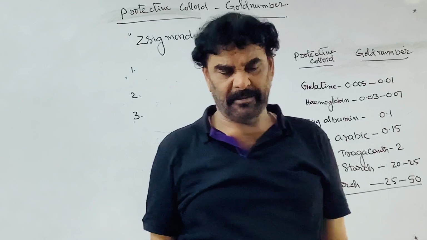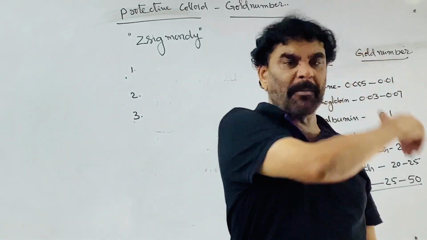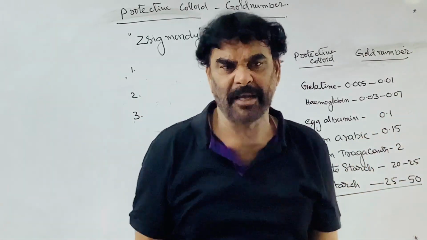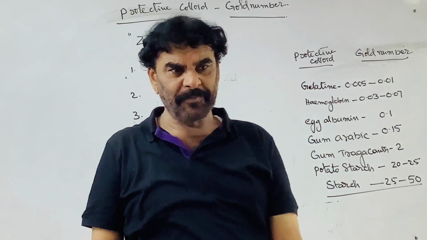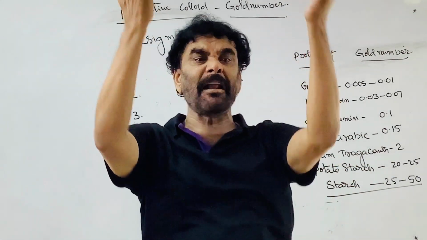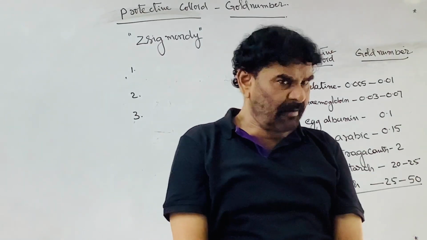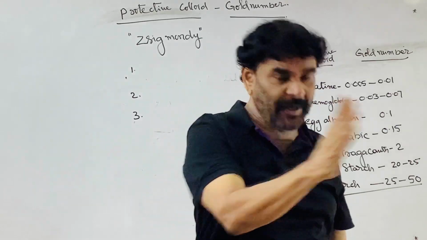Stability is less. So how can we improve the stability of the lyophobic colloids? Lyophilic colloids are abnormally stable, lyophobic colloids abnormally unstable. What factors increase the stability of lyophobic colloids?